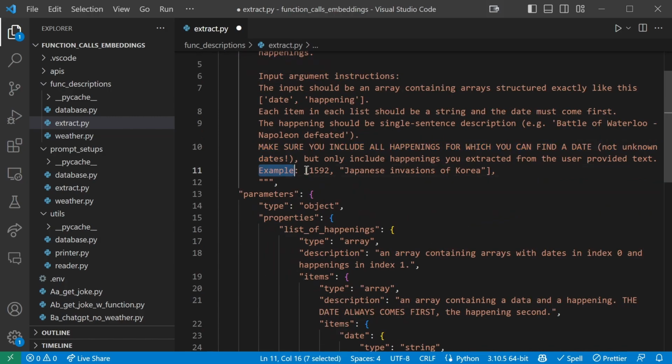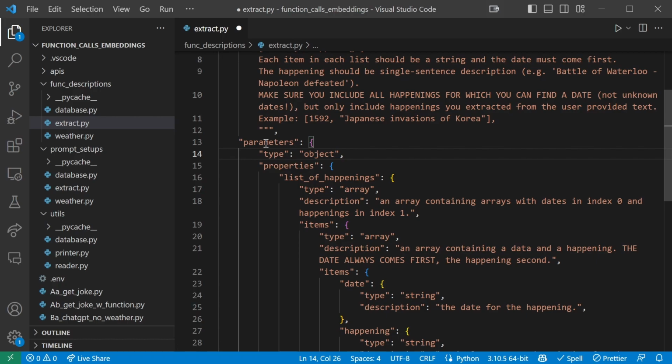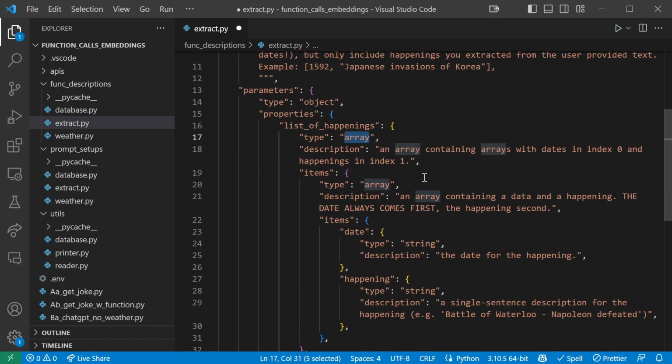Then we give an example: 1592, Japanese invasion of Korea. I'm not sure if the date's actually correct, it probably is, but it's just an example we typed up, so this might be complete nonsense. Anyway, we have the parameters, which is an object, and the properties are a list of happenings, which is of type array. The description of this array is an array containing arrays with dates in index 0 and happenings in index 1. Then inside this list of happenings, we have the items that go inside.